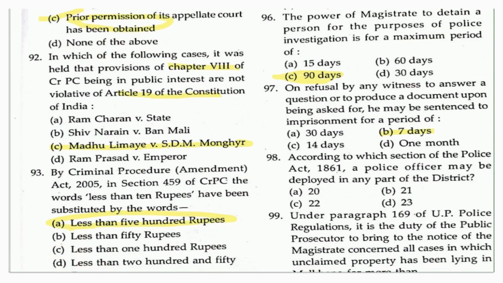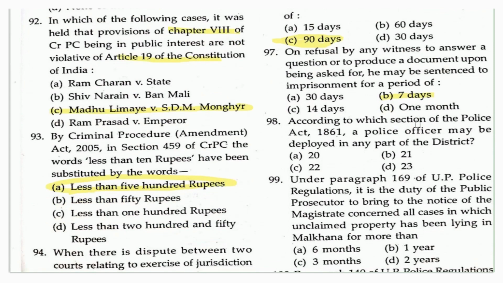Another question which had been asked: according to which section of the Police Act may a police officer be deployed in any part of the district. Now this is a question which is going to come from the Police Act of 1861.